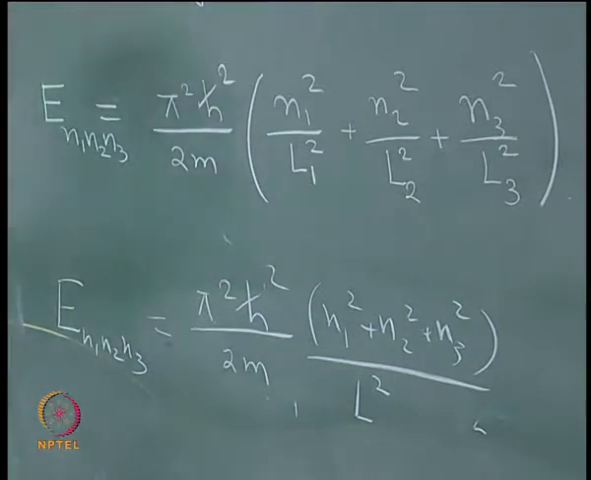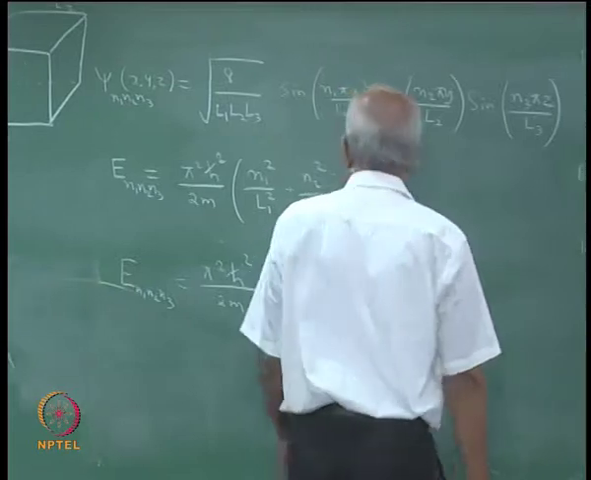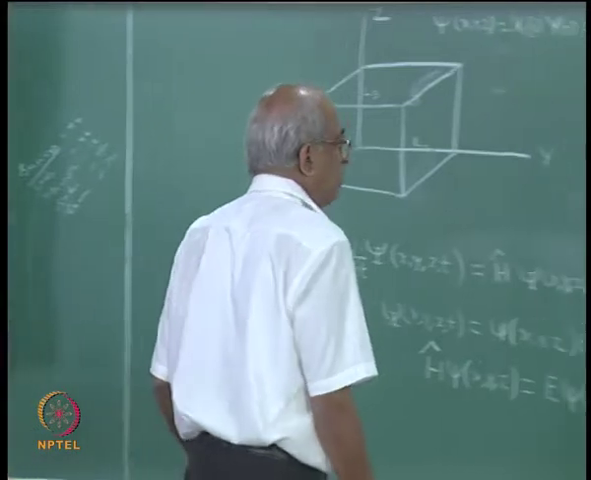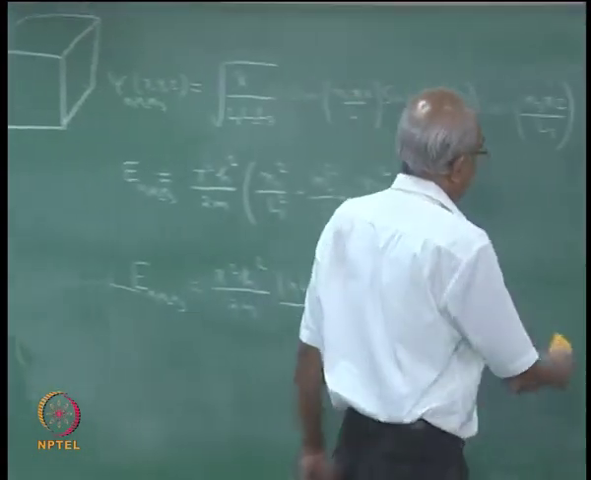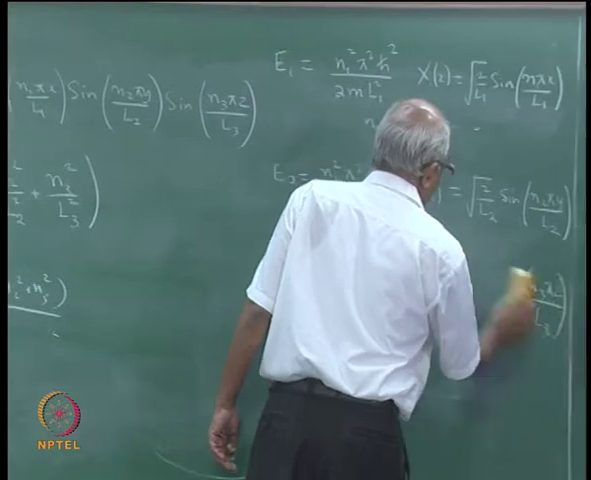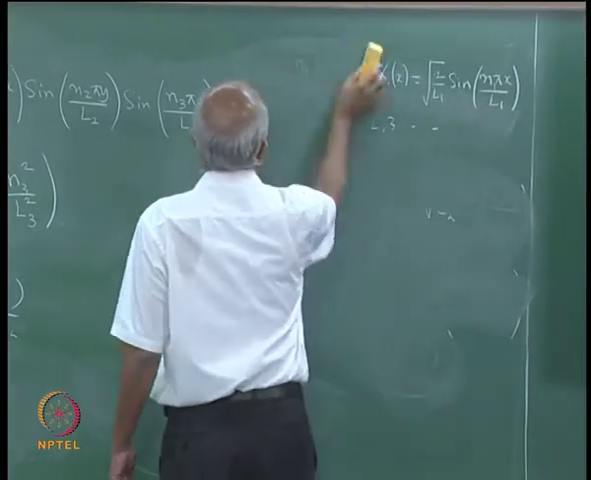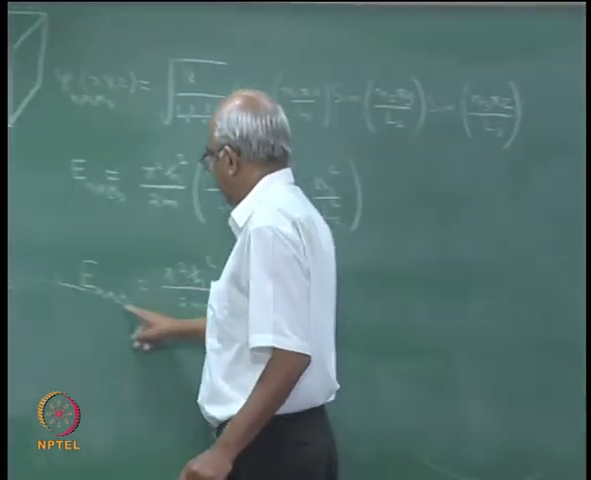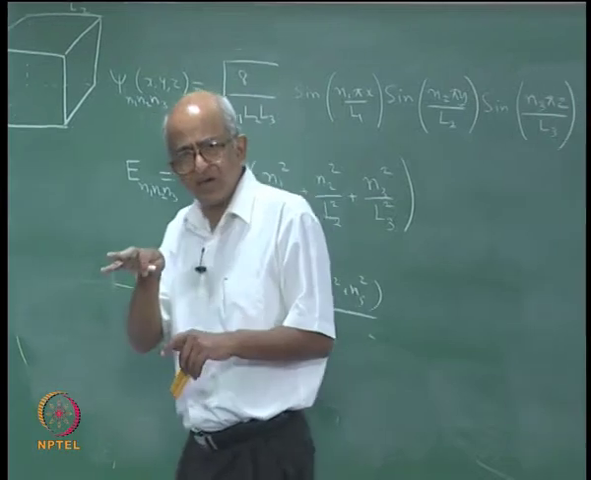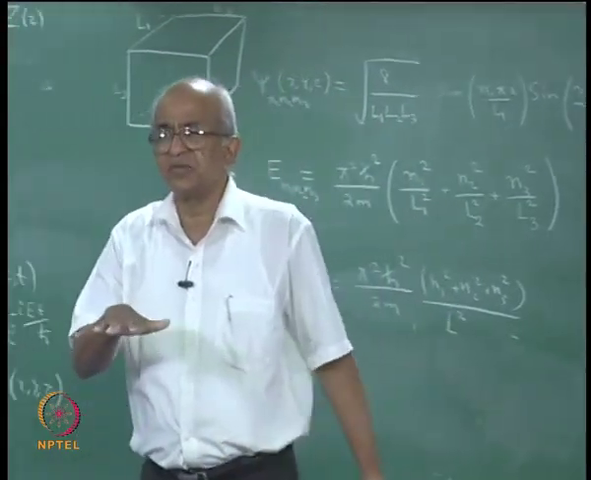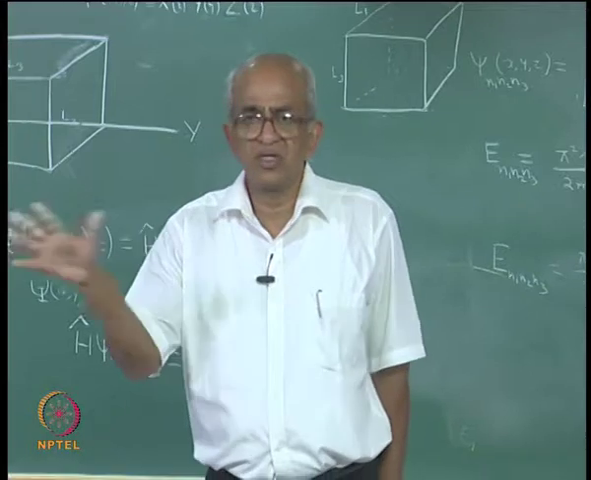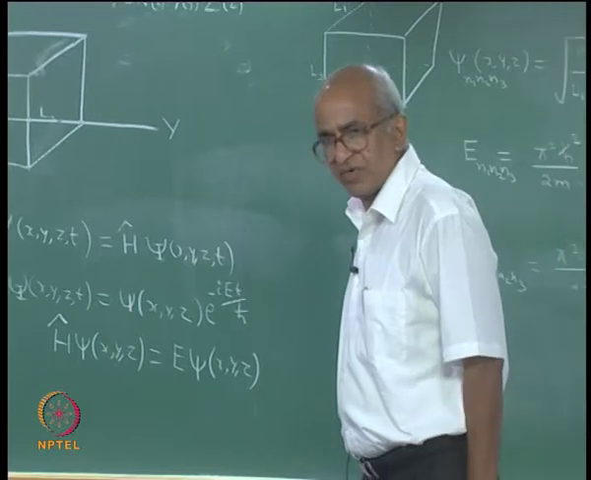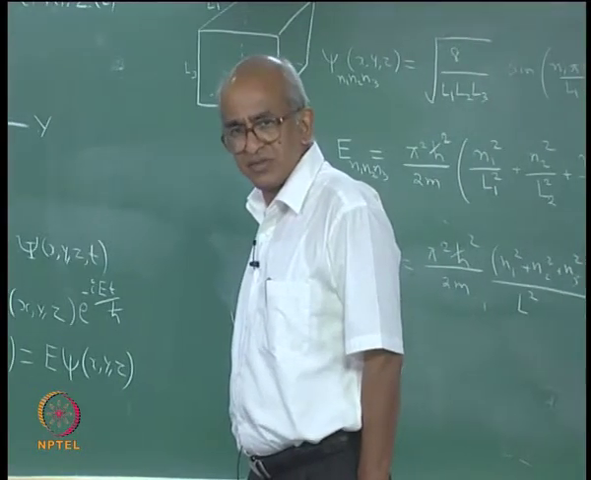So, the lowest possible state happens when n1 is equal to 1, n2 is equal to 1, n3 is equal to 1. In fact, any particular state of the system may be specified by specifying the values of these three quantum numbers. If you give me these three quantum numbers, then I can tell you what the wave function is. I can also tell you how much the energy is.